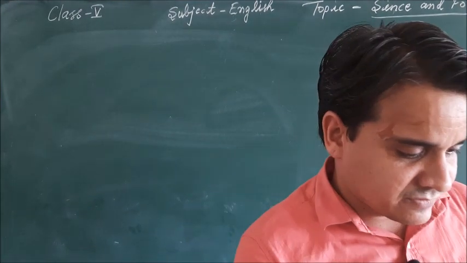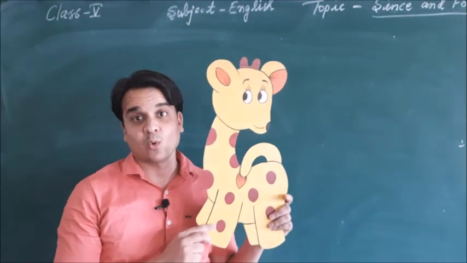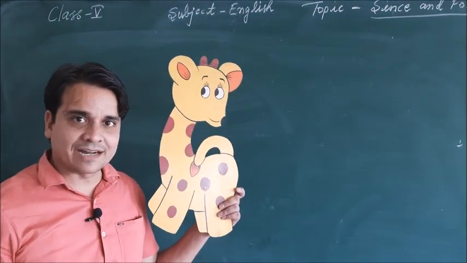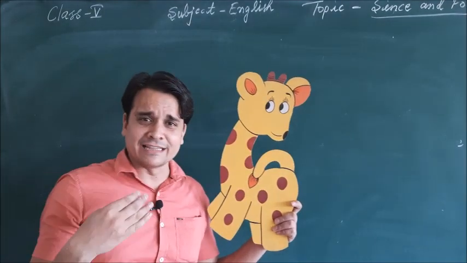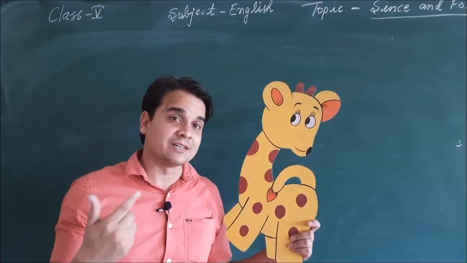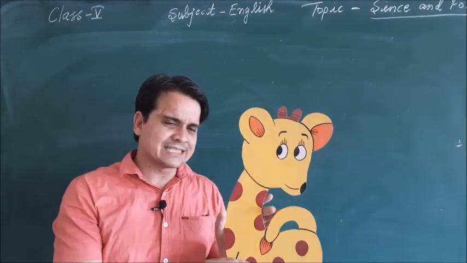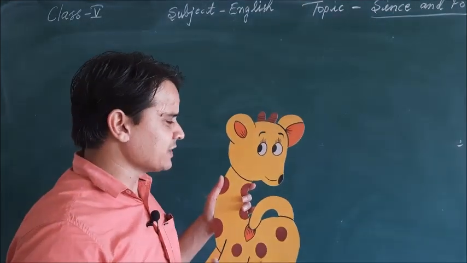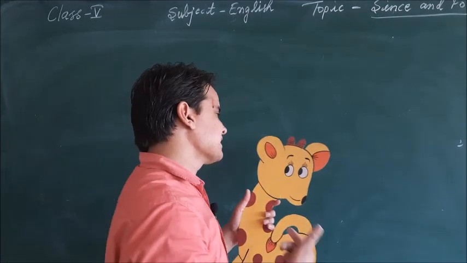Here I have one more character. You see, who is this? It's a giraffe. So now this giraffe is just running in the forest. This giraffe is running for a long time. So we can say maybe that giraffe is running since morning.